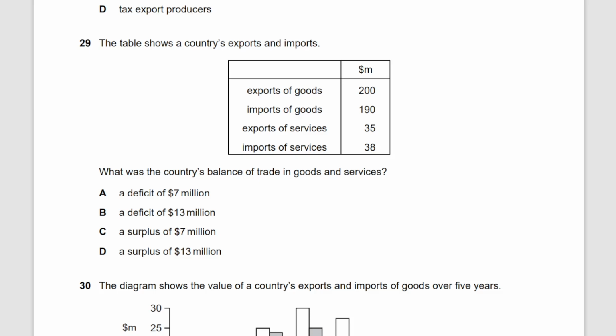What is the country's balance of trade in goods and services? It's simple. You just need to add the exports of goods and services, that is 235, and you need to deduct the imports, that would be 190 and 228 million. 235 minus 228 million is equal to, I think, 7 million. It's going to be a surplus because you're exporting more than what you're importing. So it's going to be a surplus of $7 million. That's your question number 29.